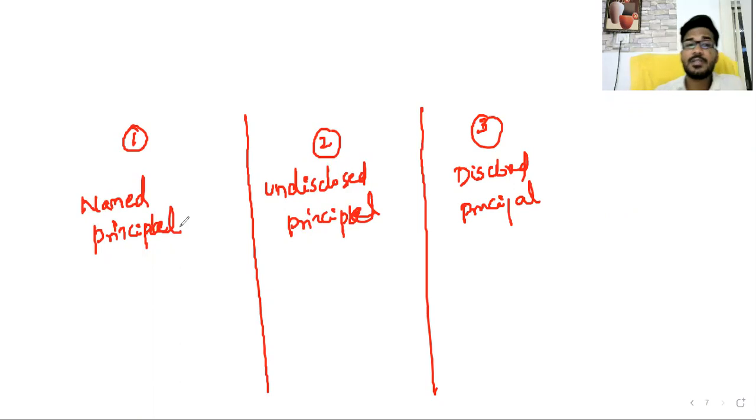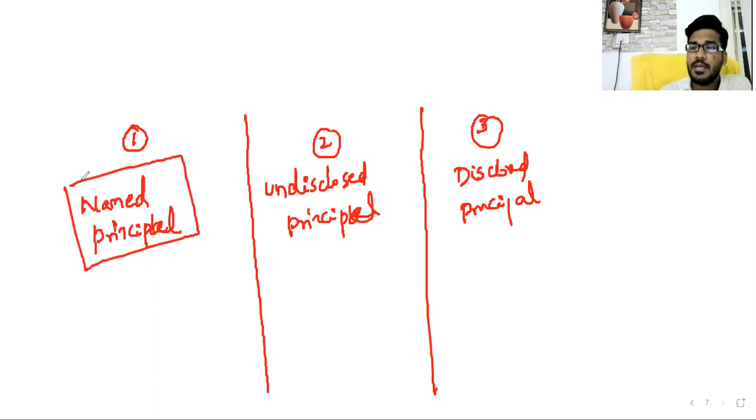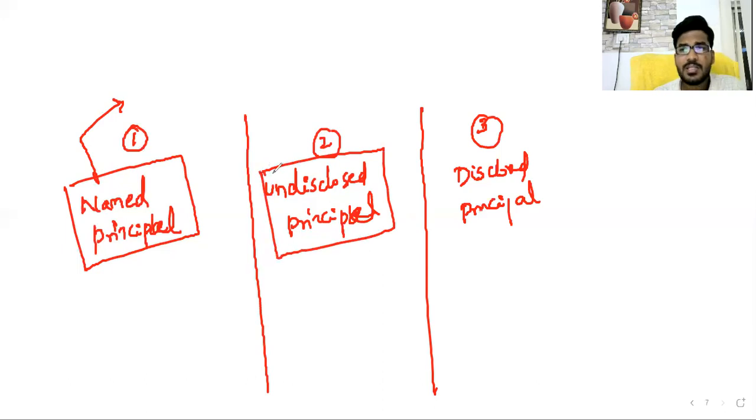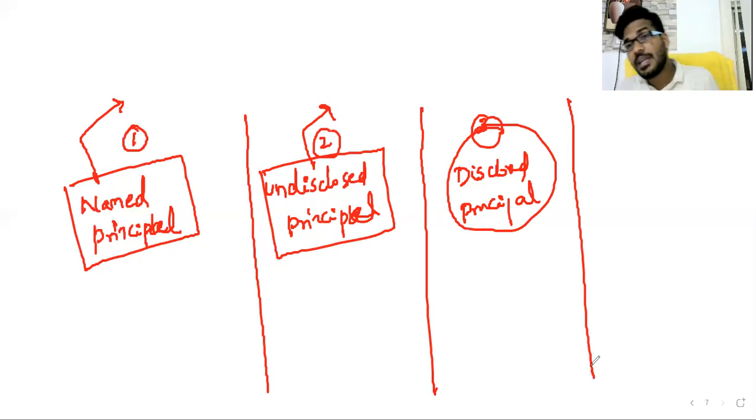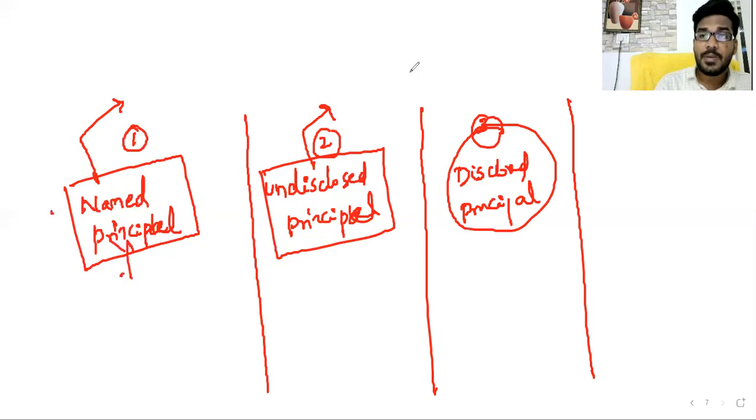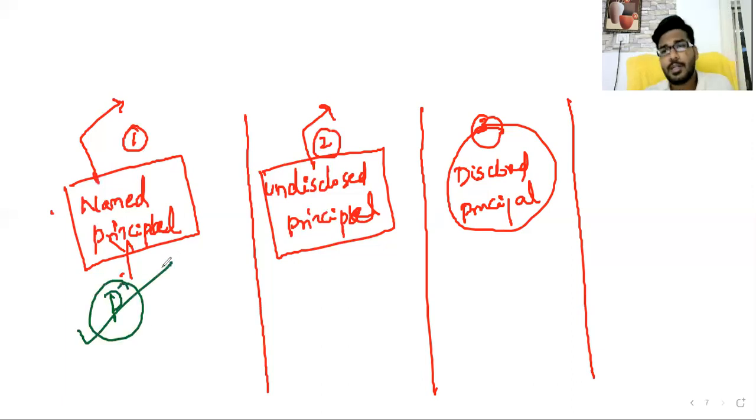Named principal, sir: you disclose everything related to the principal. He is my principal, sir, name MNR, like that, everything related. This is nothing but a named principal. Undisclosed principal, second scenario: you do not disclose the principal or the contract of agency also. Third situation: you disclose the principal, but you do not name the principal. These are the three scenarios. During these three scenarios, how is an agent liable towards a third party? So in case of a named principal, who is liable? Sir, in case of a named principal, the principal is liable. So the agent is not liable at all.